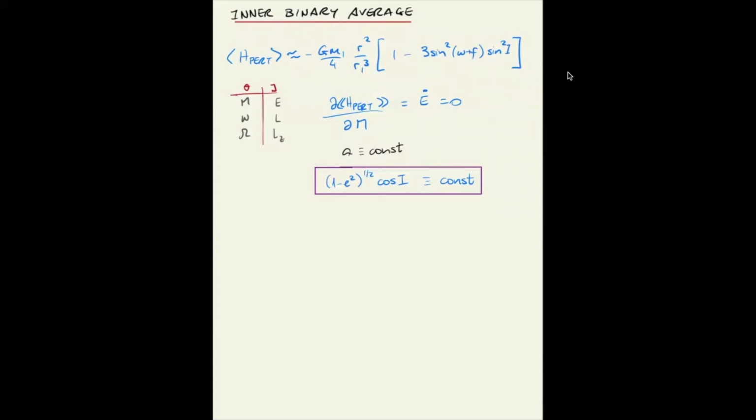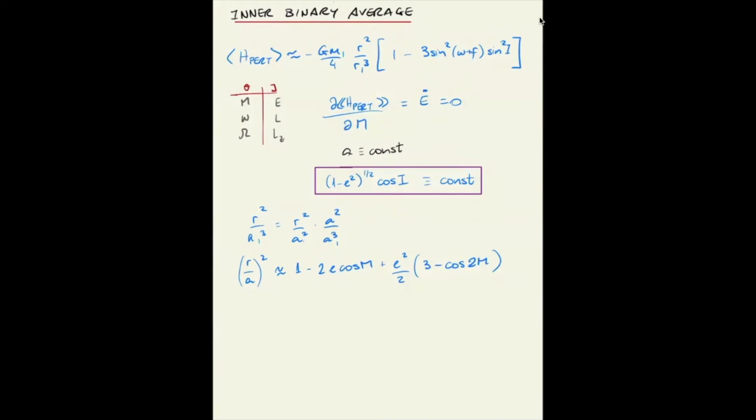So let's see the averaging procedure for the inner binary. First, we have r squared and r1 cubed. So the outer orbit is circular. So we can substitute r1 cubed by the semi-major axis of the outer binary and multiply and divide it by the semi-major axis of the inner binary. And we can expand r over a in terms of the mean anomaly. We can approximate (r over a) squared as 1 minus twice the eccentricity times the cosine of the mean anomaly, plus this term of e squared over 2 times 3 minus cosine of 2M. That's an expansion to second order in eccentricity.